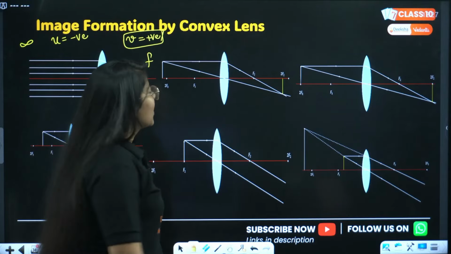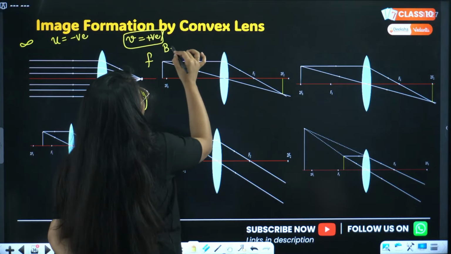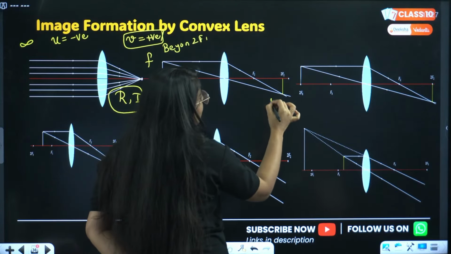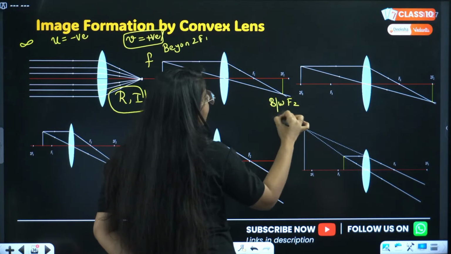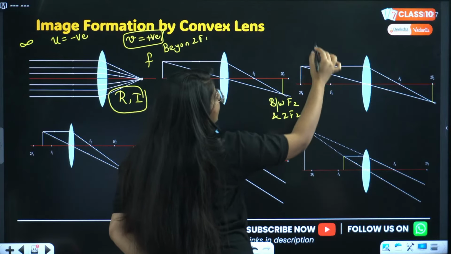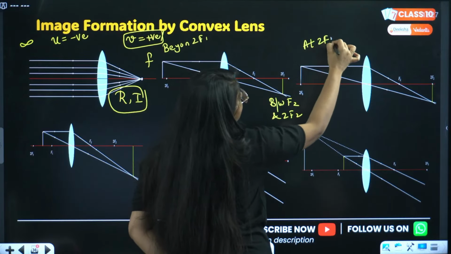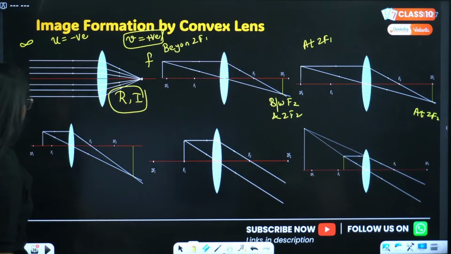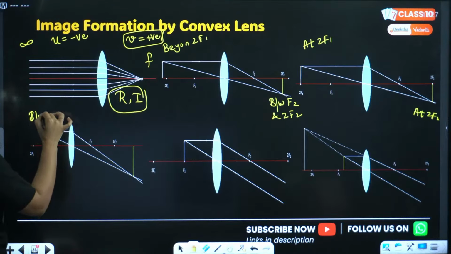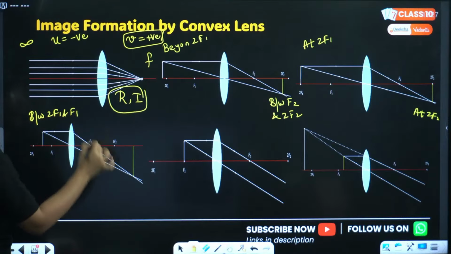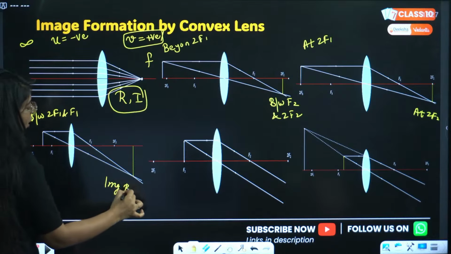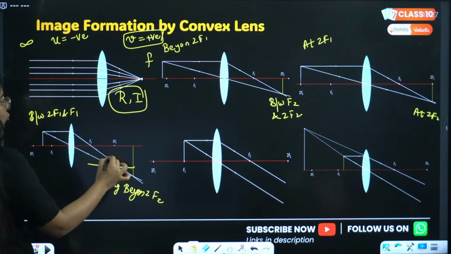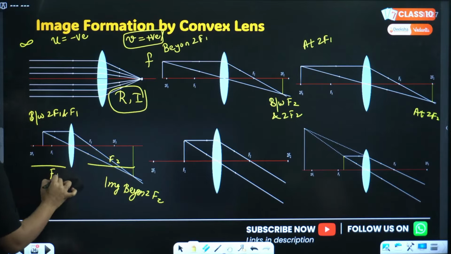Okay? Next, beyond 2F1, the image will be between F2 and 2F2, right? Then at 2F1, the image will be at 2F2, right? Then the object between 2F1 and F1, and the image is beyond 2F2. Remember, all the focuses here are 2F2 and here F1, right?